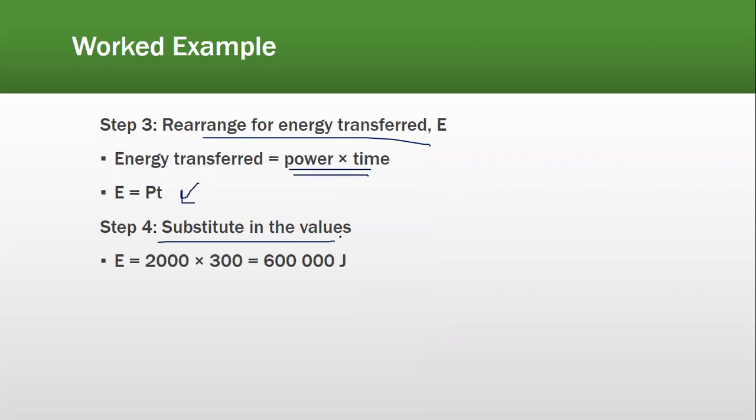Step 4 is substitute in the values. तो आपके पास क्या हो गया? 2000 was the power and 300 was the time. So the answer is 600,000 joules of energy. Energy तो आपके पास किस unit में होती है? The unit for energy is always joules. And this is how you calculate power.